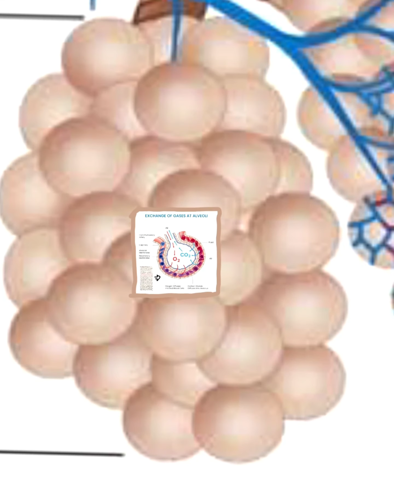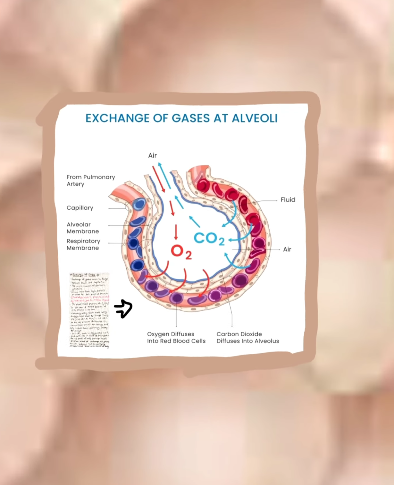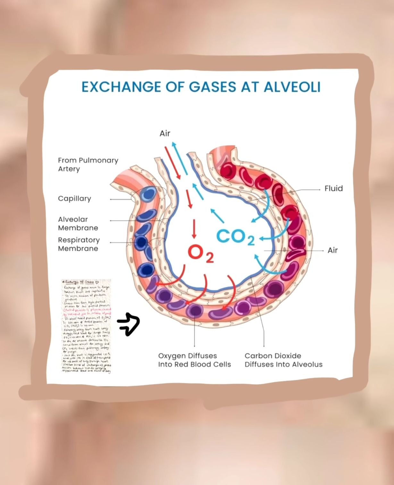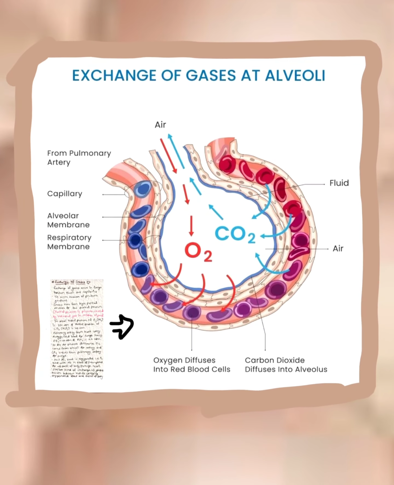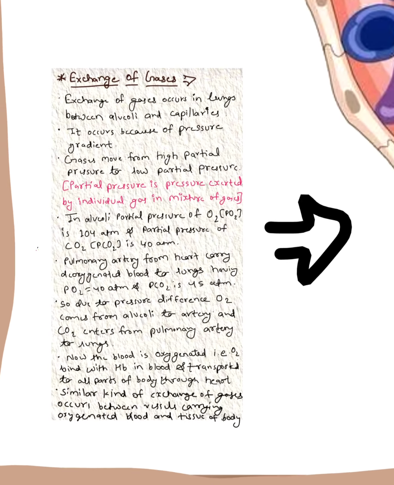Now we will see how the exchange of gases occurs in the alveoli and how deoxygenated blood is converted into oxygenated blood. Here we can see oxygen enters the alveoli, and from the alveoli it enters the blood due to change in pressure, and CO2 present in the deoxygenated blood comes to the alveoli and is released outside the body. Now we will see in detail how this exchange of gases occurs at the alveoli.